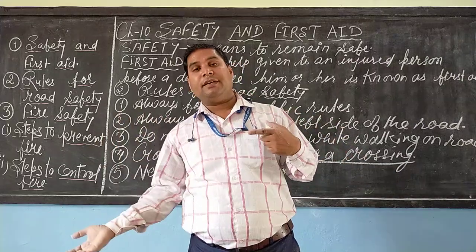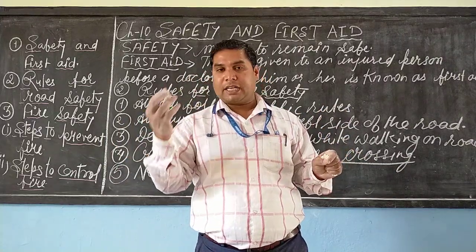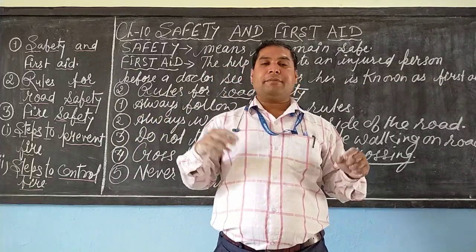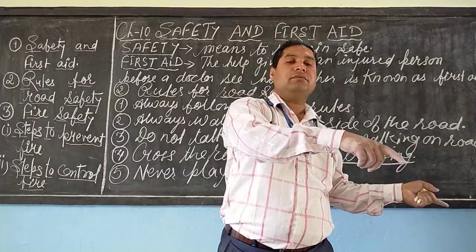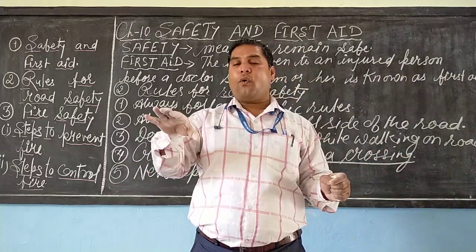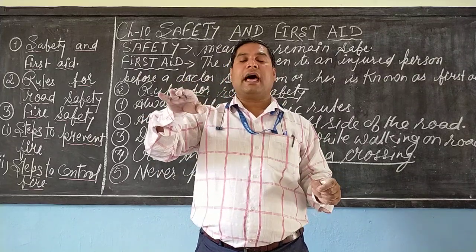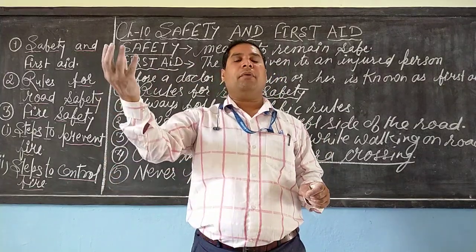The person may even die. So we have to know the nature and source of the fire. If the fire is due to petrol or diesel, then also we must not put water, because water is heavier and oil is lighter. Oil will stay on the surface and continue burning.